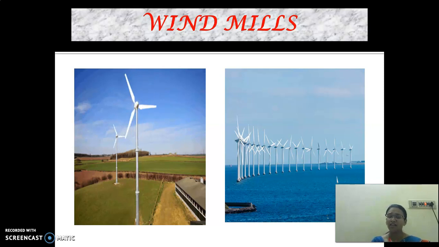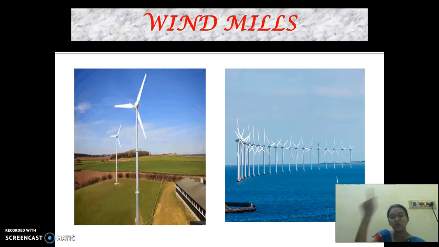Okay. And these are in some other places like Palani. Have you gone to Palani, children? On the way to Palani, we are able to see these windmills, and I had seen this in Tirupati also. I have seen them in a few places.